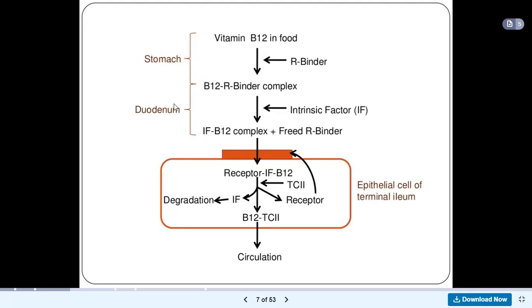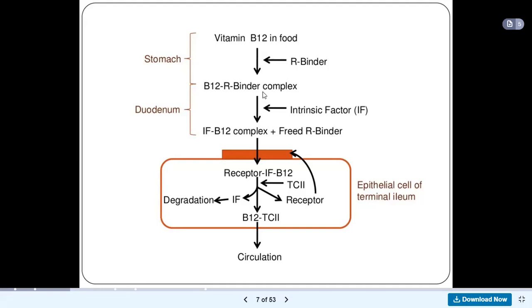And then in the duodenum, intrinsic factor, which we said is produced by the gastric mucosa, comes to bind with the B12 complex. So intrinsic factor binds to B12 and thereby frees the R binder.